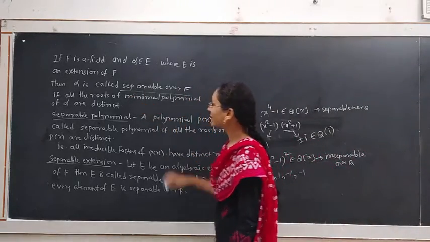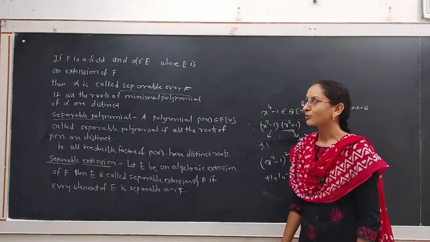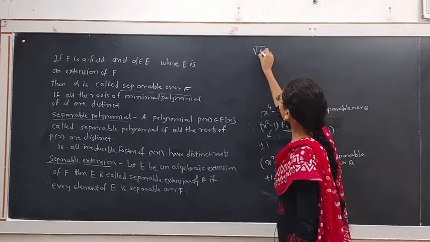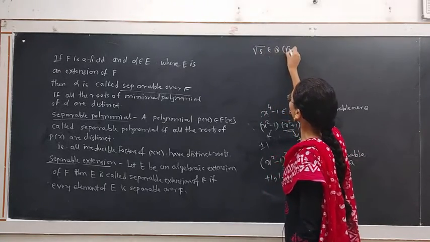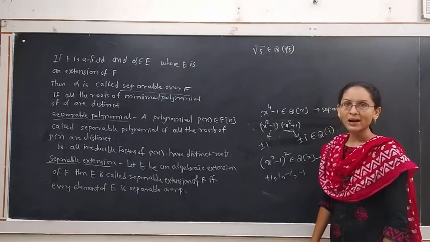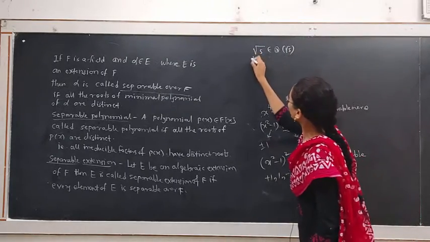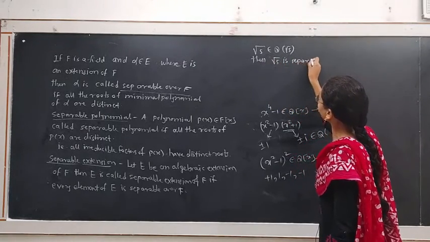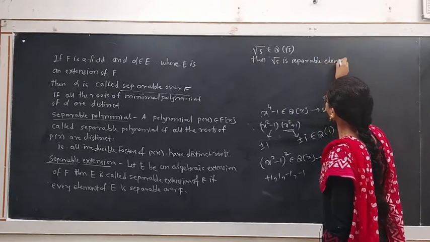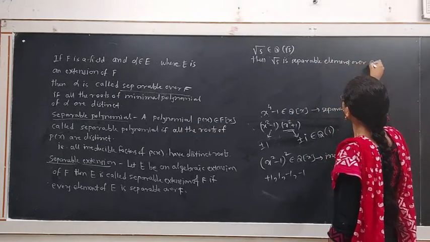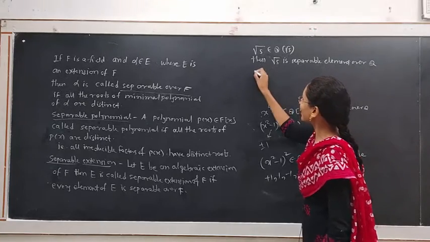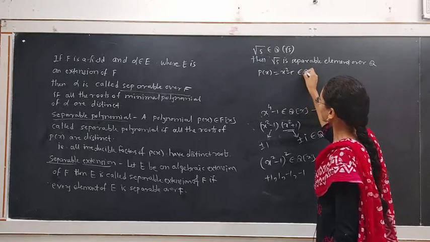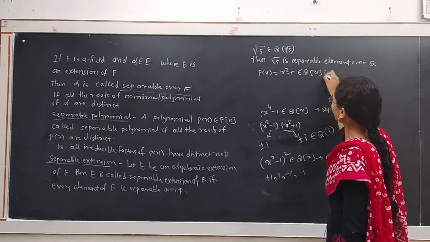Alpha is called a separable element over F if all the roots of the minimal polynomial for alpha are distinct. See the element root 5, which belongs to R. This element is separable over Q. Then root 5 is a separable element over Q. Why is it separable? Because its minimal polynomial is x squared minus 5, which belongs to Q[x].